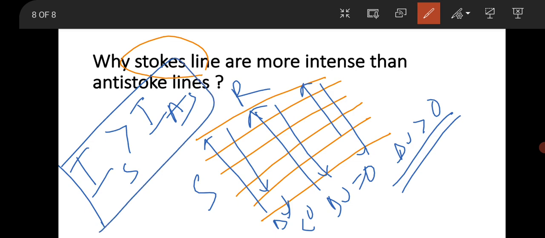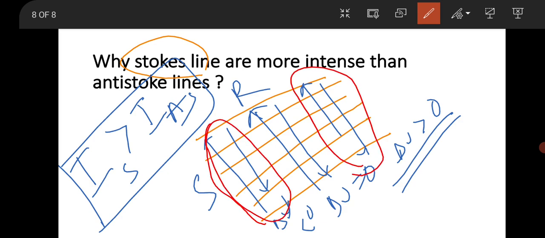This is the question. I am going to give you hints. So think about this transition. Look carefully at this transition, and you will get the answer.